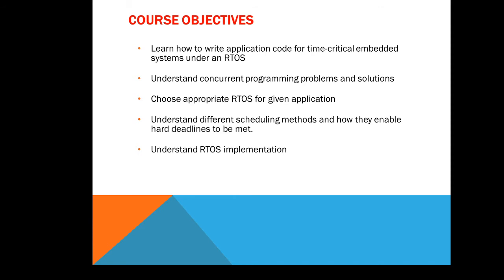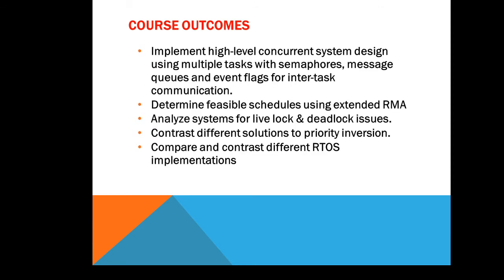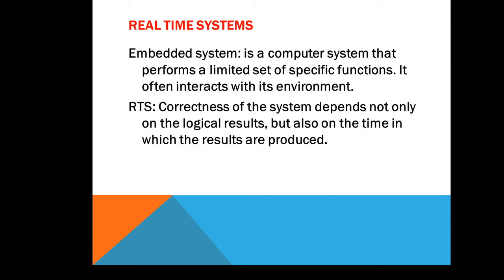And to understand real-time operating system implementation. Course outcomes: what are the course outcomes of this subject? After studying this subject, the student will be able to implement high level concurrent system design using multiple tasks with semaphores, message queues and event flags for inter-task communication. The student will be able to determine a feasible schedule using extended RMA, analyze the system for livelock and deadlock issues, and contrast different solutions to priority inversion. They will be able to compare and contrast different real-time operating system implementations.